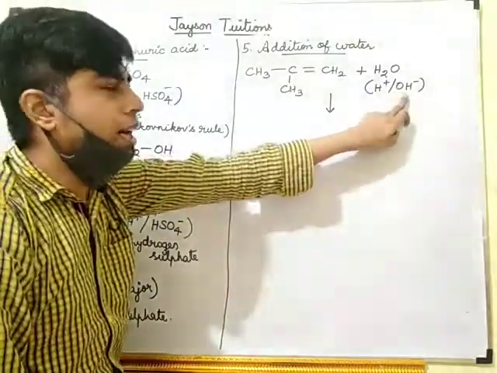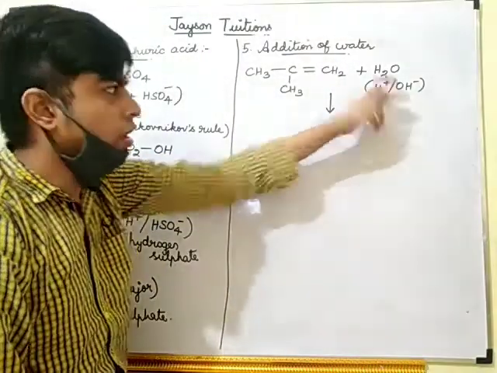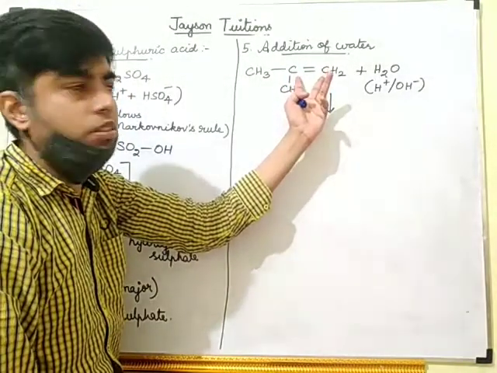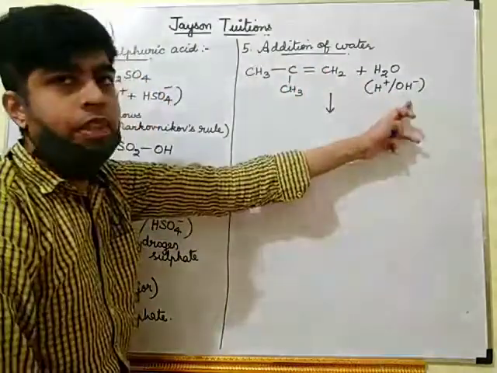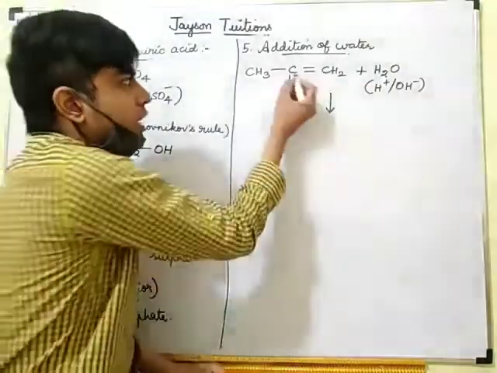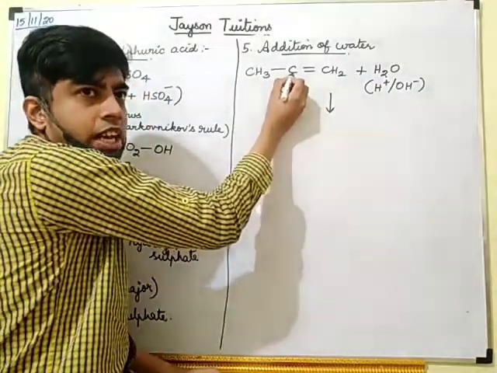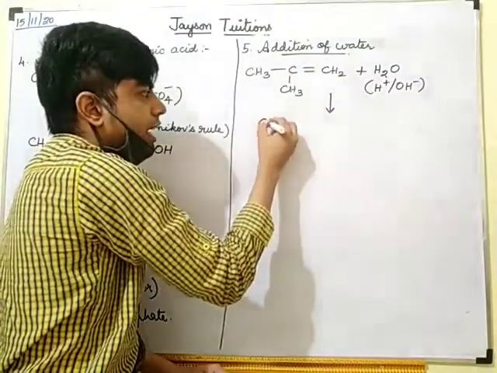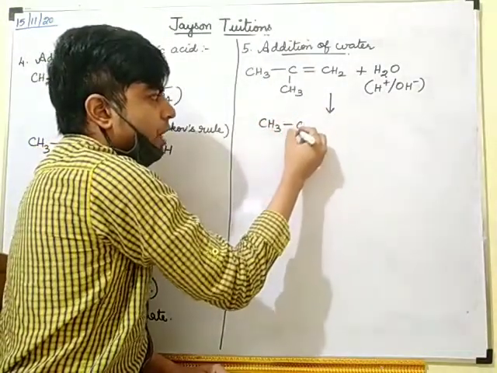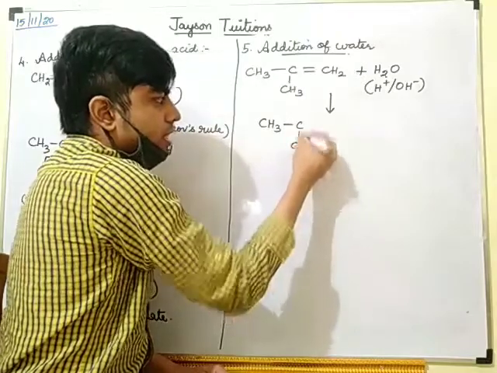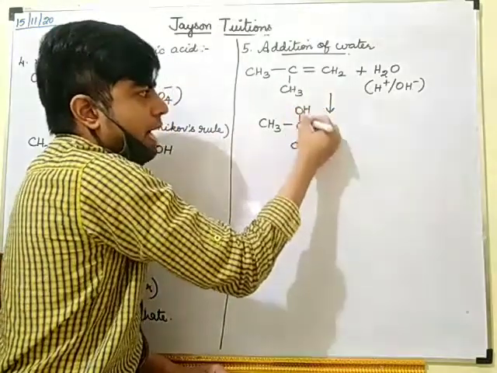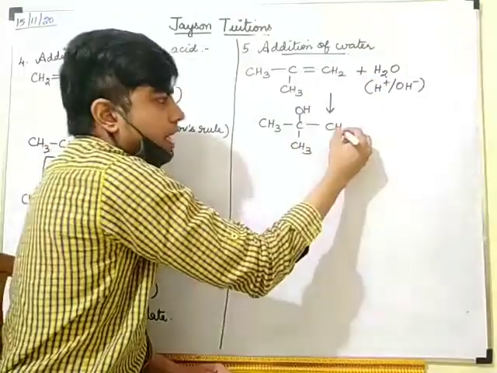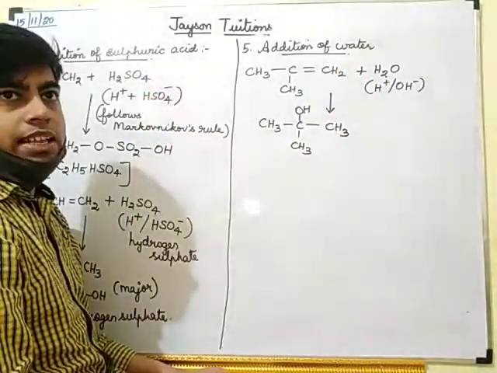The negative part will be added to the carbon of the double bond which has less number of hydrogens. So this OH will be added to this carbon, which does not have hydrogen at all. So what is the product I will get? CH3, CH3, OH also will be added, single bond, CH2, and this hydrogen will be added, so it will become CH3.